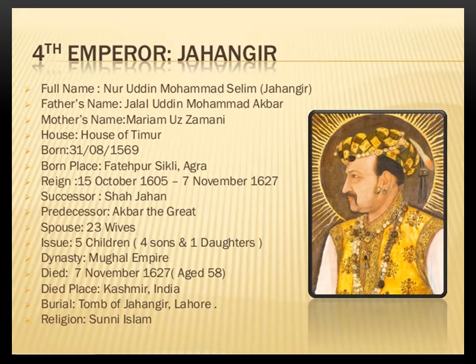Nuruddin Muhammad Salim, known by his imperial name Jahangir, was the fourth Mughal emperor. He ruled from 1605 until his death in 1627. His imperial name means conqueror of the world. The expansion continued under his reign, though it was Jahangir who signed a commercial treaty with the British in 1615. He did not realize the fact that the British would eventually overthrow the Mughals.